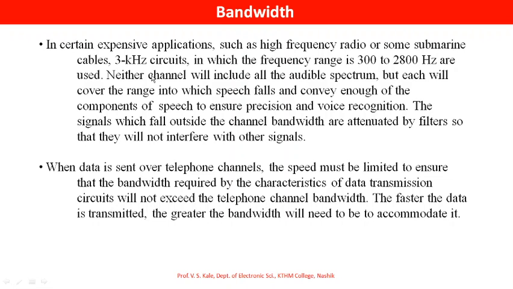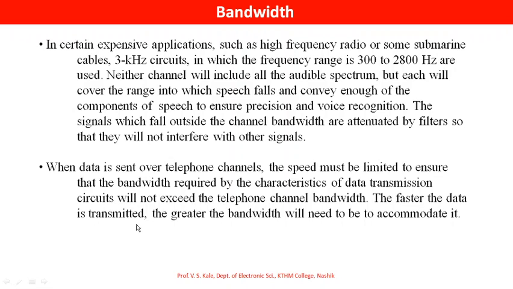If we use higher frequency, the higher frequency will be attenuated by filters. The reason is telephone channel bandwidth is limited to 4 kilohertz. When data is sent over telephone channels, the speed must be limited to ensure that the bandwidth required by the characteristics of data transmission circuits will not exceed the telephone channel bandwidth.